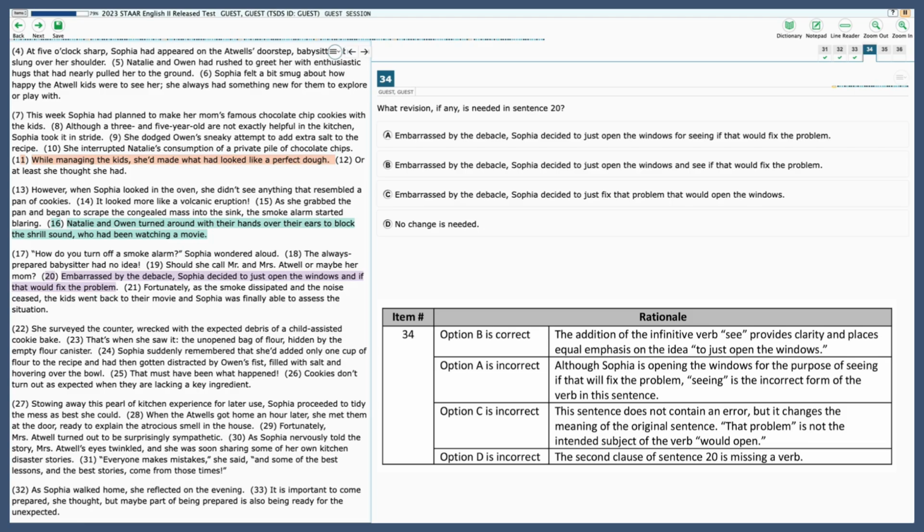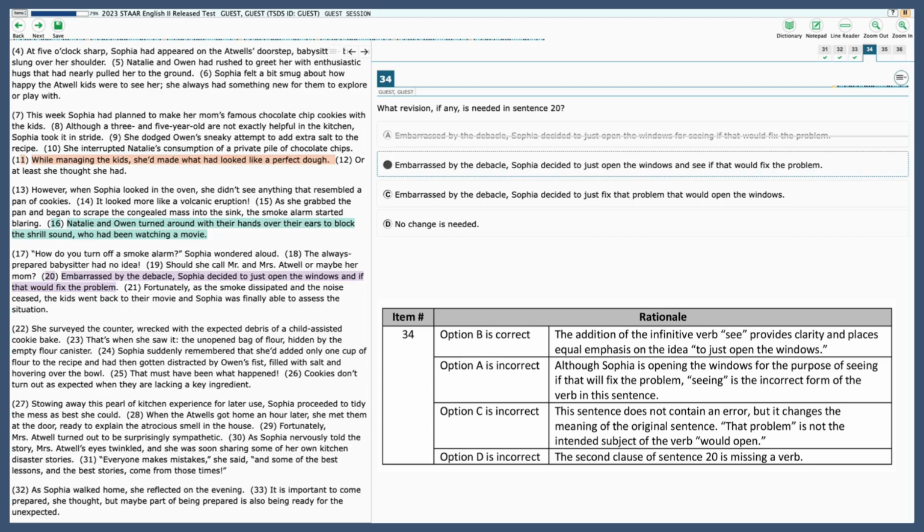All right, let's look at A first. Embarrassed by the debacle, Sophia decided to just open the windows, foreseeing if that would fix the problem. So here they're trying to fix the problem, but they added in foreseeing, which is the wrong tense of the passage. Let's cross that one off. B, embarrassed by the debacle, Sophia decided to just open the windows and see if that would fix the problem. Okay, that one sounds good because the verb see is clarifying what's happening here, and it's the right tense. So let's select that one.